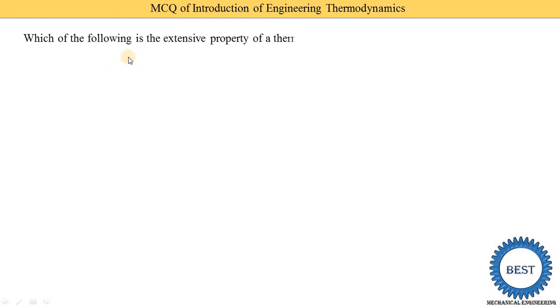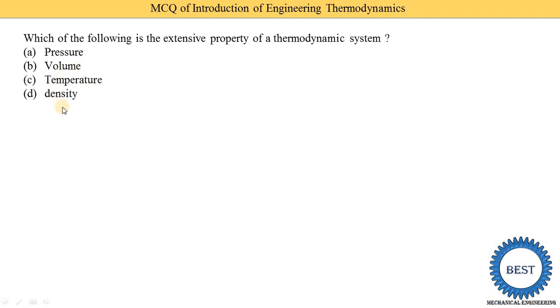Which of the following is an extensive property of a thermodynamic system? Extensive means depends on the mass. The options are pressure, volume, temperature, and density. So option B is correct. Volume is the extensive property.